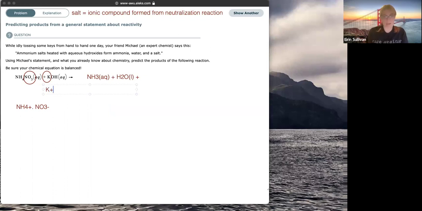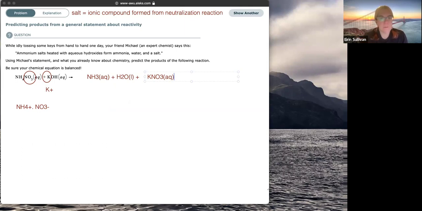We know that potassium is our cation that's associated with the hydroxide here. So I am going to predict that the potassium would form a salt with a nitrate, and the formula of that would be KNO3, and it should be aqueous because nitrates are always soluble. If you're not sure if a salt's soluble or not, there are solubility tables you can look at.